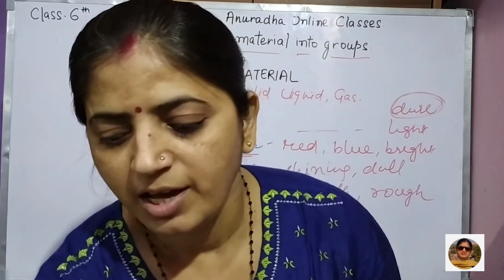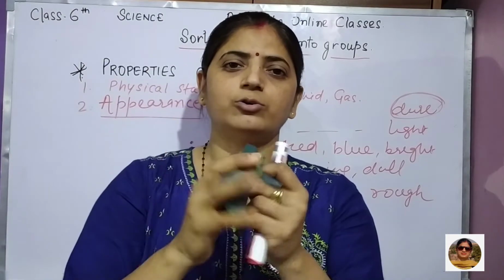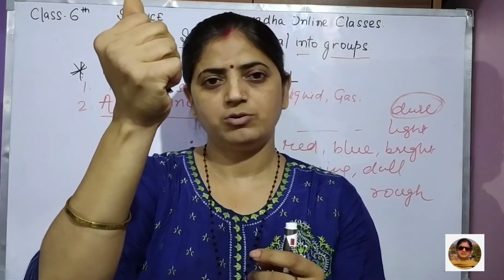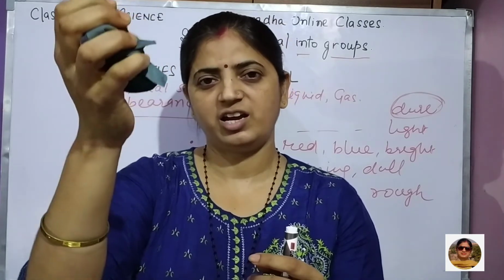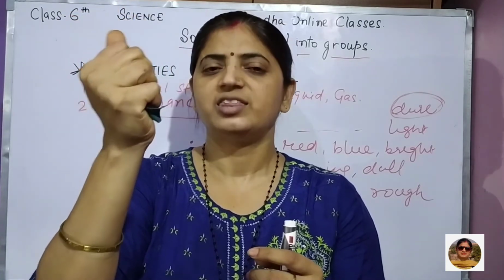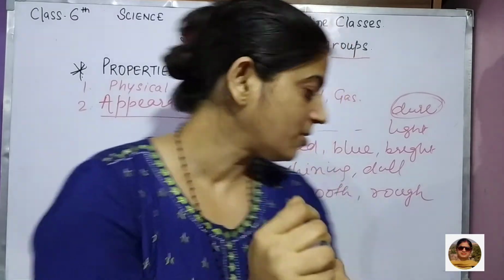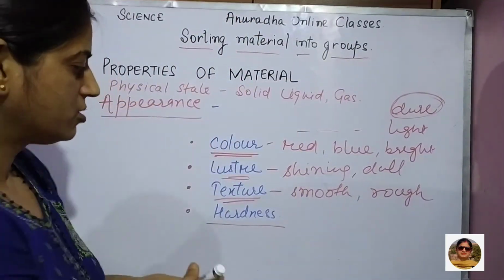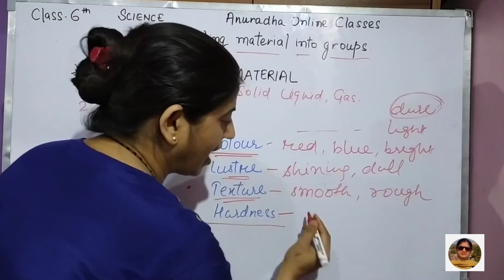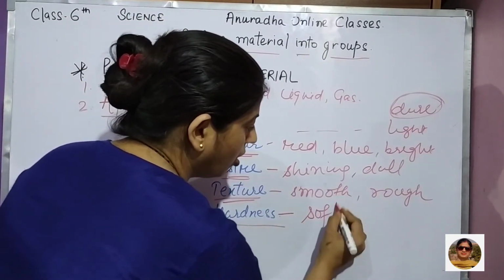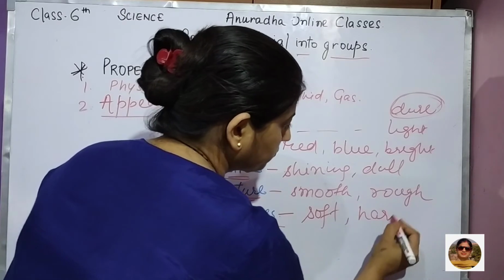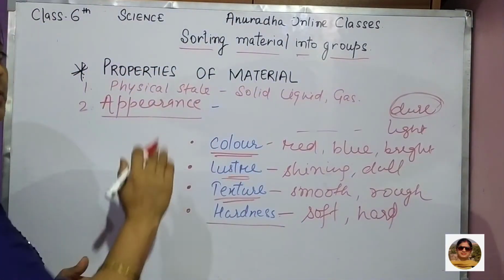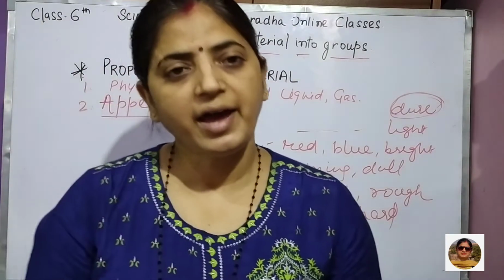Okay, as I am having this cloth, इसको मैं ऐसे आराम से प्रेस कर लेती हूँ. Okay, I can do easily. It can be easily compressed. That means it is what? It is not hard. It is what? Soft. So matter can be soft or what? Hard. On this basis, these are the different properties that the matter has.